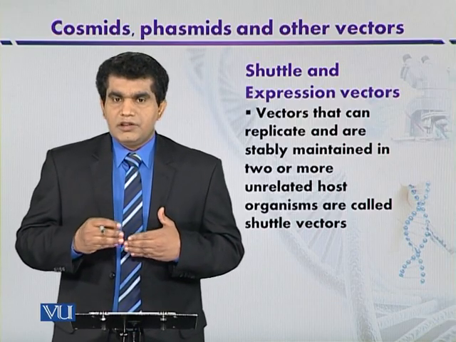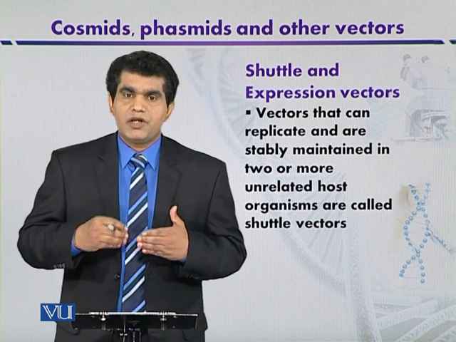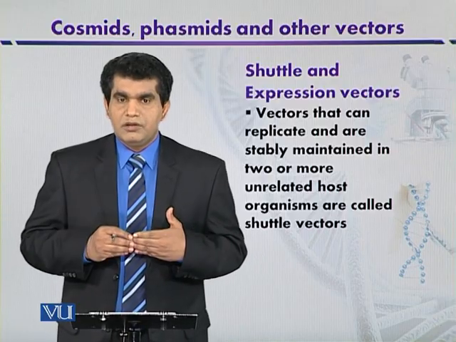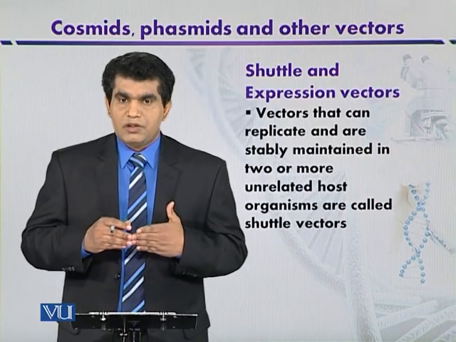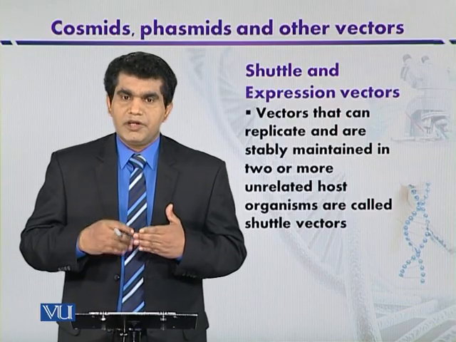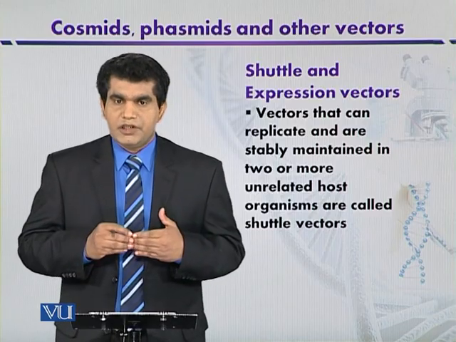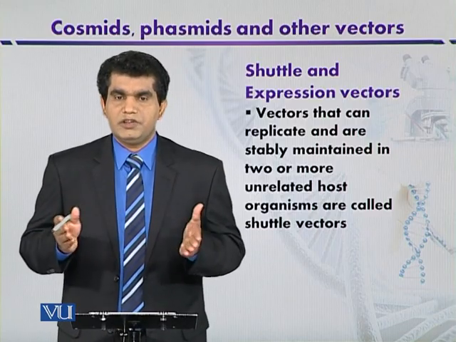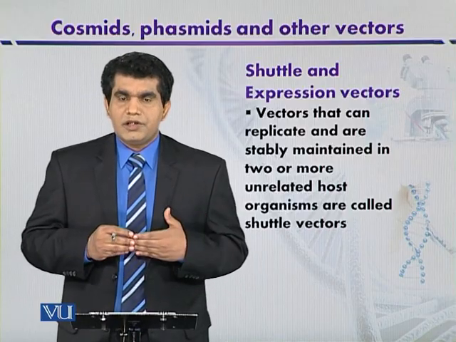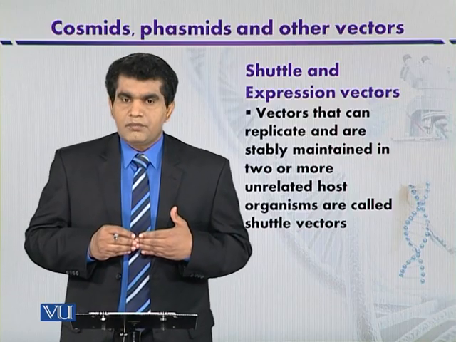Another additional segment that is added within the shuttle vector, especially when we are going to use them with yeast, is centromeres, because the centromere is required for the binding of the mitotic apparatus during the process of cell division. So it is very important for the division of DNA. The centromere is an additional portion that is required.